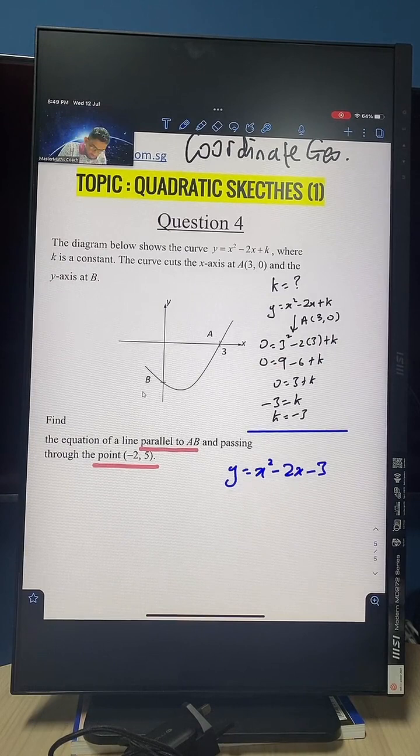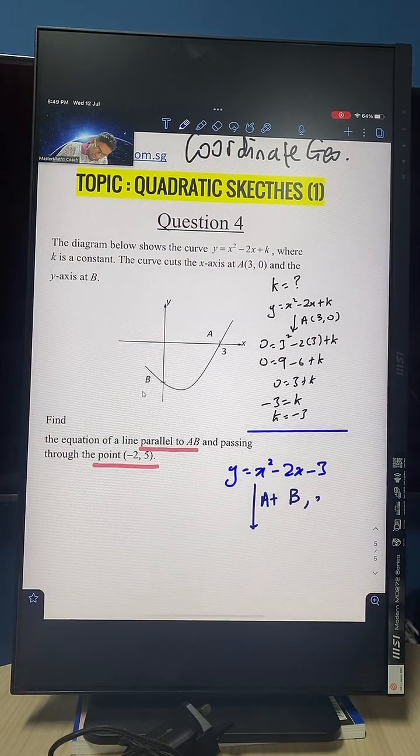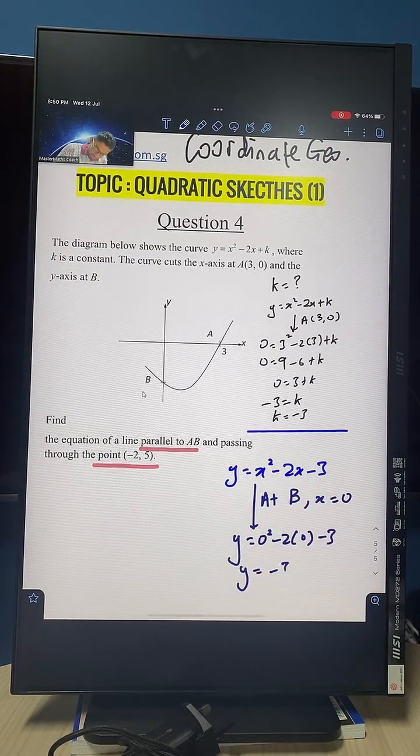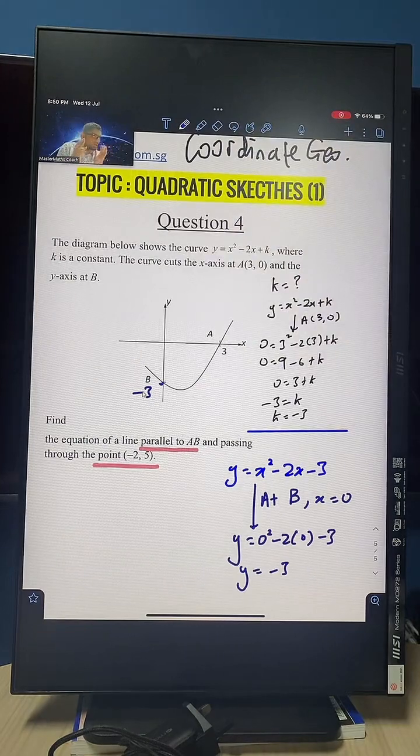Okay, very good. When x is 0. So what you do, to find b, you can say at the point b, x is 0. Very nice. Then you proceed, you go and find the y value. So y is just 0 squared minus 2 times 0 minus 3. Guys, the value of y there is just negative 3. So over here, we're just going to put negative 3 there. So nice. You got a, you got b, 3 and negative 3 there.